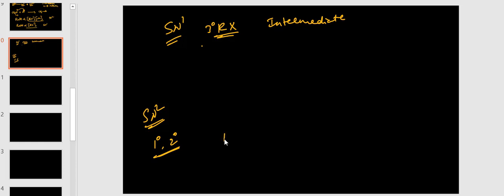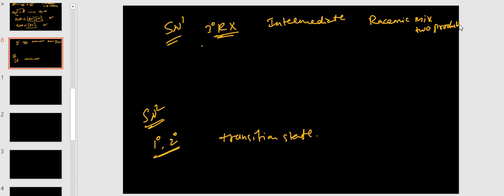In SN2 a transition state is forming. Okay, then here a racemic mixture is forming, a racemic mixture, two products. Here only one product is forming, that is Walden inversion.